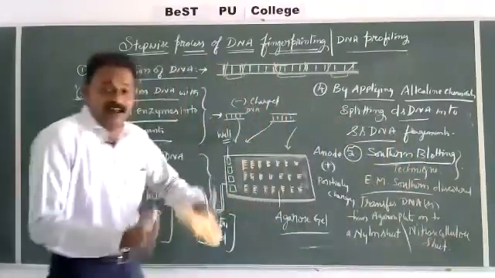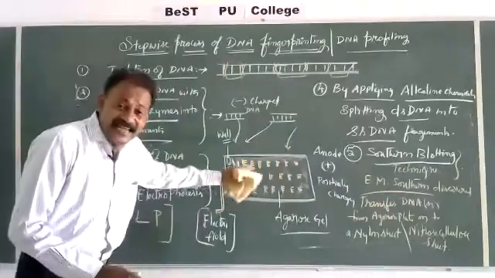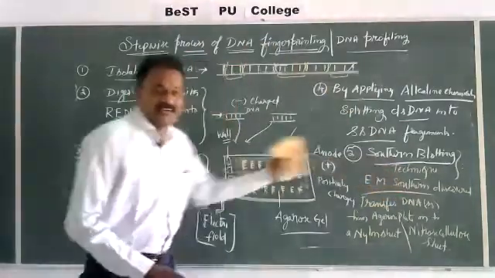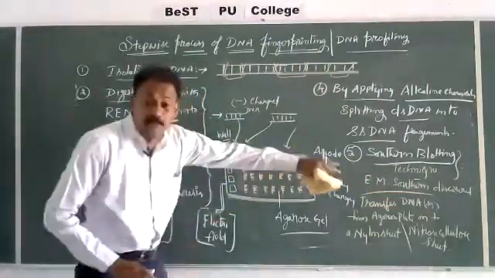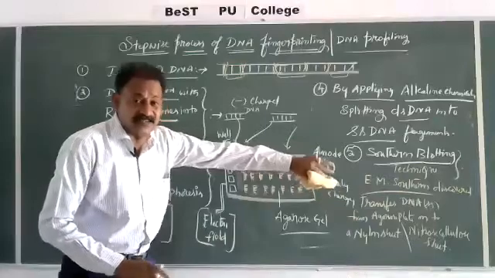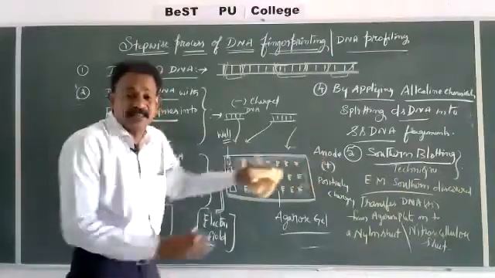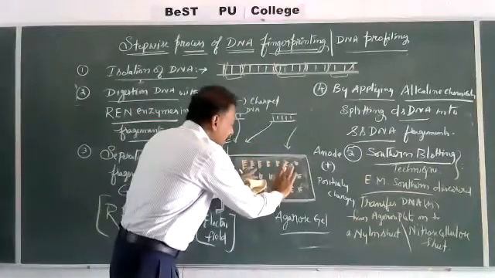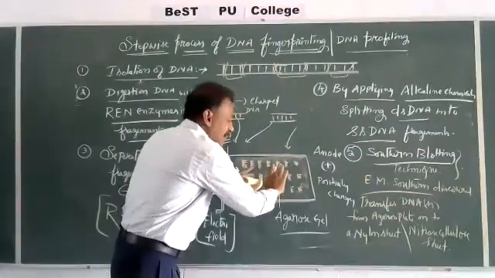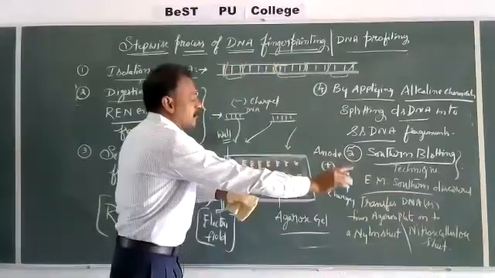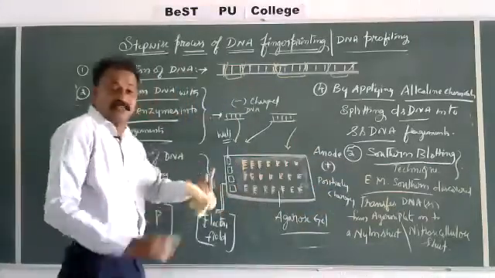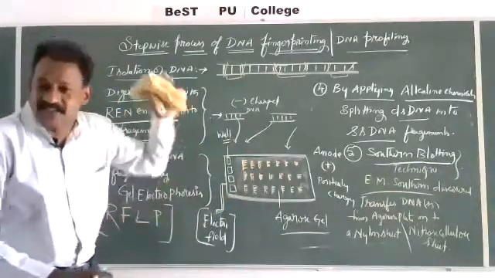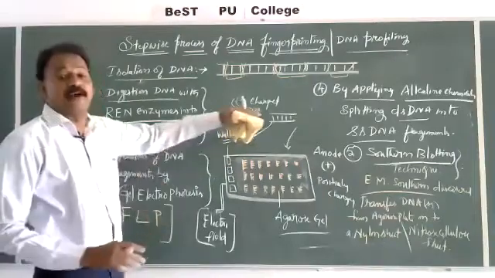The process of transferring the single stranded DNA fragments from the agarose gel plate onto a nylon sheet is by a blotting method, a transferring method. Some blotting papers will be pressed on this and removed. So they were shifted or transferred from the gel to the nitrocellulose sheet. This process of transferring from the electrophoretic plate to the nylon sheet is called Southern blotting technique.